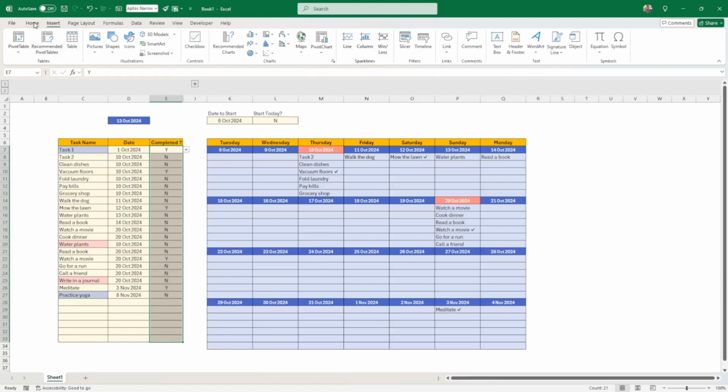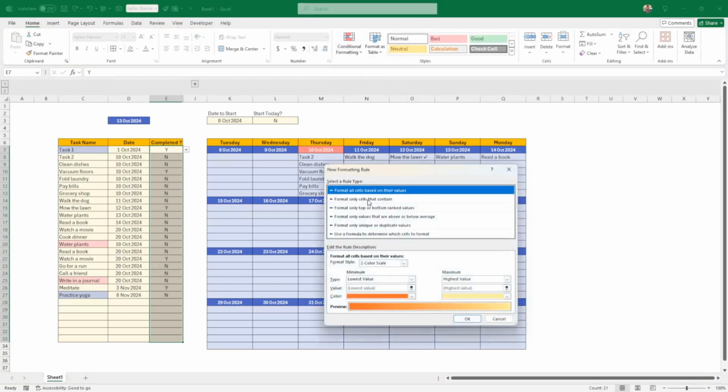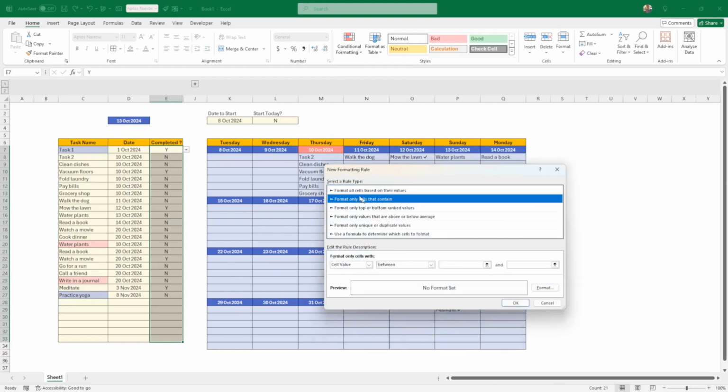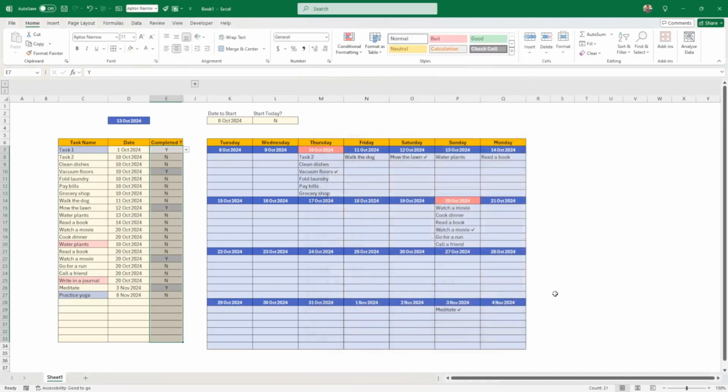Let's just put it quickly, actually: home, conditional formatting, new rule, but this time based on cells that contain, and if I put equal to 1, I'm just going to put a bit of a format here. What could I put? The blue again. Just going to put gray. I don't know if I want to keep this as there is enough information already on the screen, but this would highlight the task that is finished, even if it's completed, we want to show it on here. So this is taking shape.